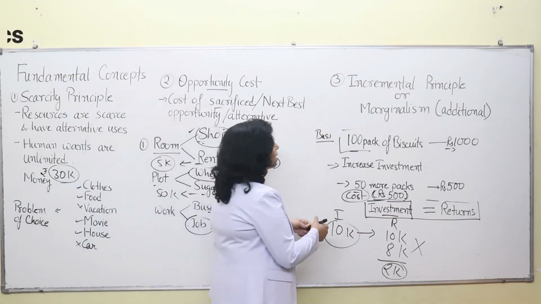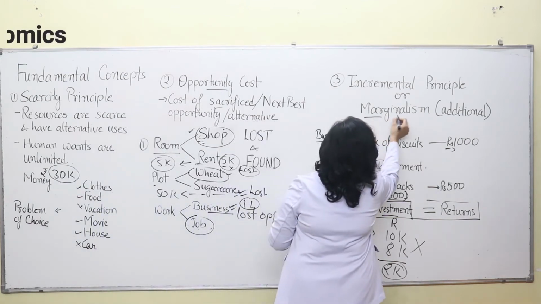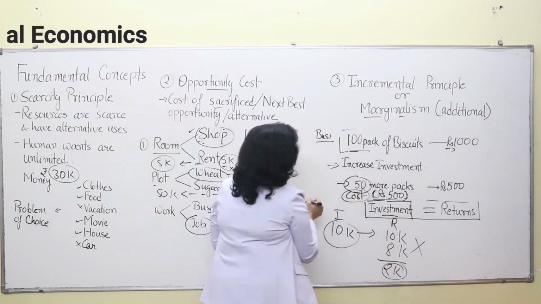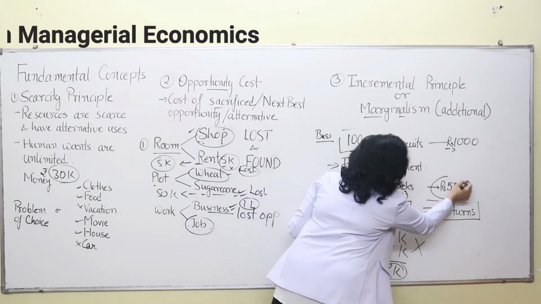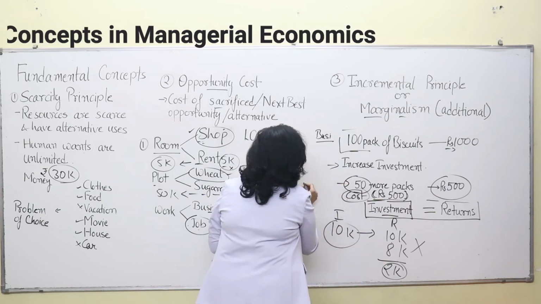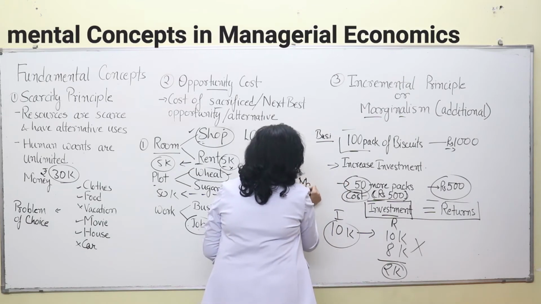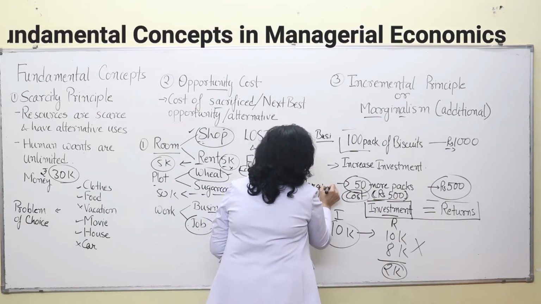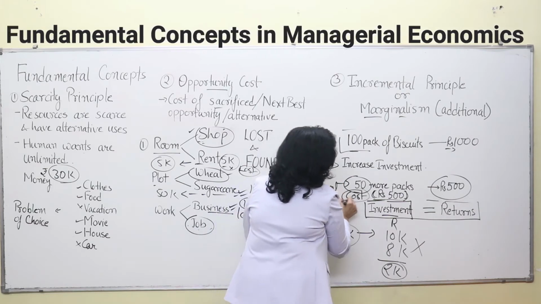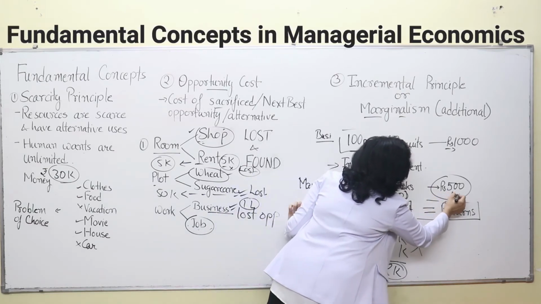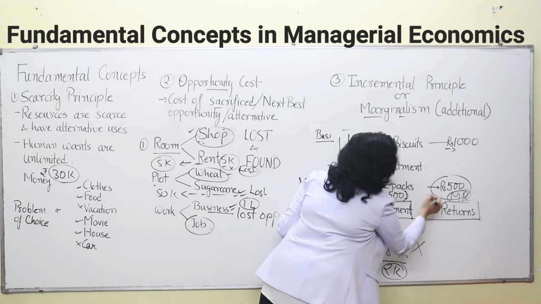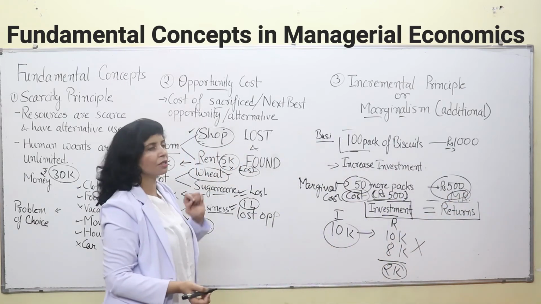Marginalism means, here I'll explain this marginalism also. This is the additional investment and this is your additional income. So this is your additional cost, that means marginal cost, and this is your marginal revenue, MR. Okay, marginal returns or marginal revenue. This is your marginal cost, right?